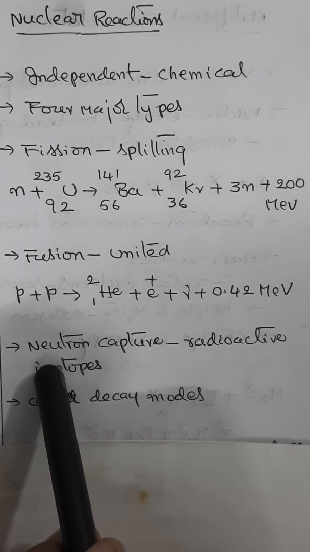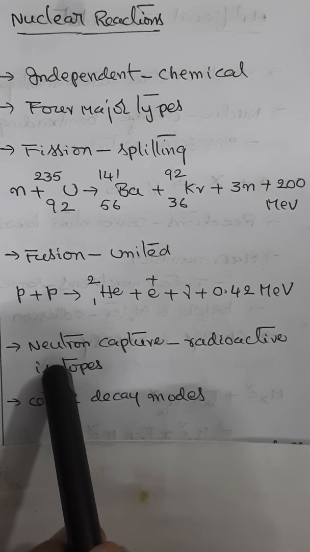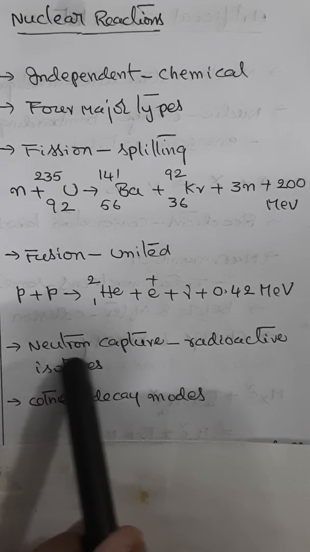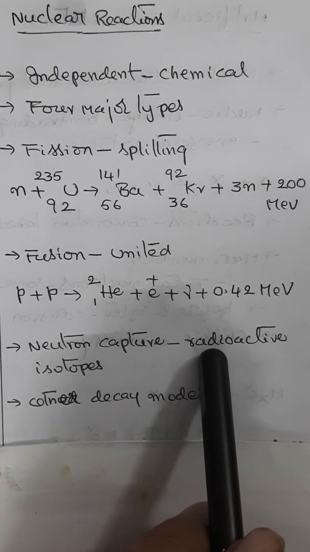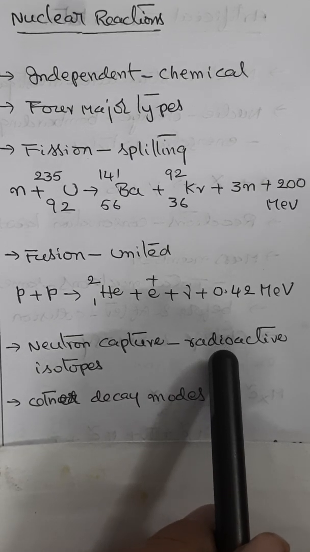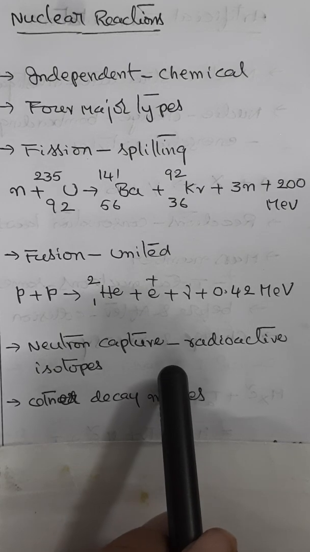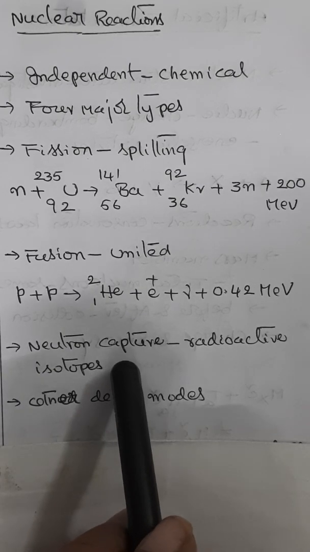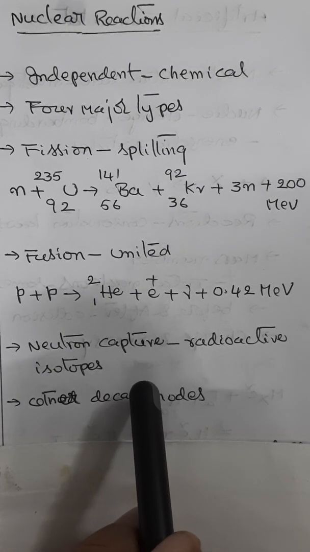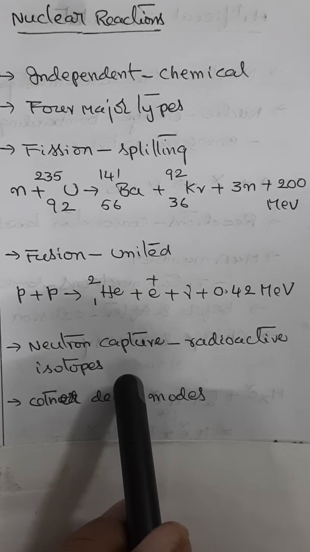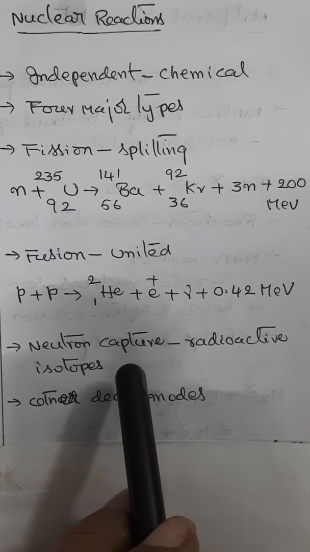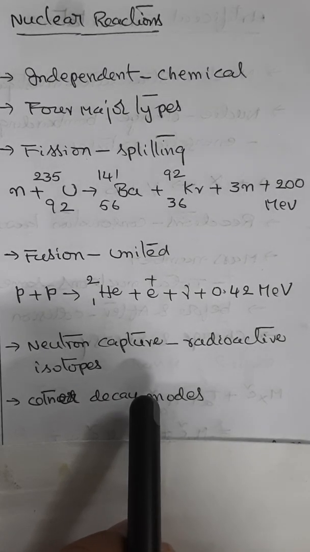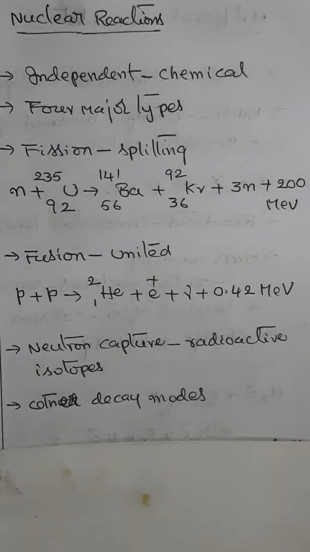And the third major type of nuclear reaction is neutron capture. Neutron capture is used to create radioactive isotopes in which the nuclear charge, that is Z, the atomic number, is unchanged. The nuclear mass, which is A, that is the number of protons plus number of neutrons treated as atomic mass, increases by 1, and the number of neutrons increases by 1. This is another major type of nuclear reaction.